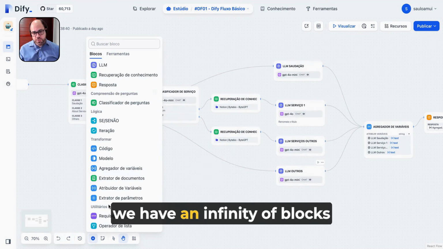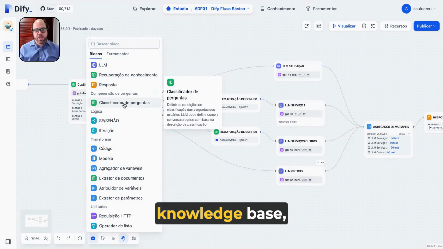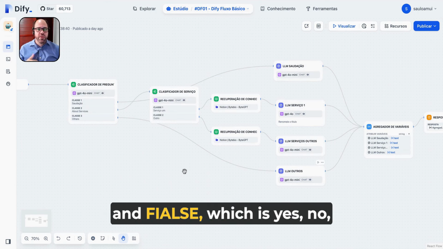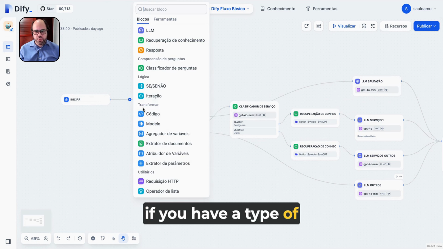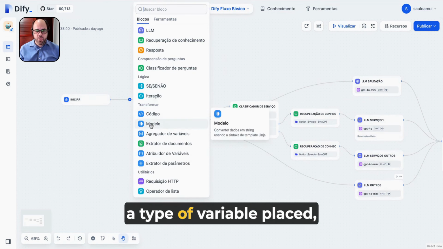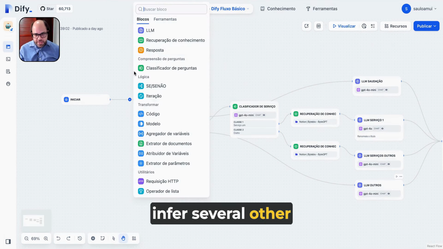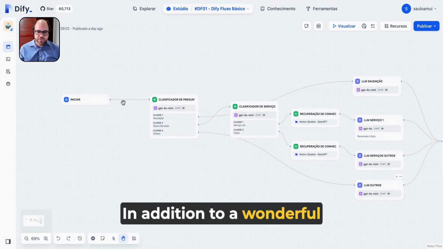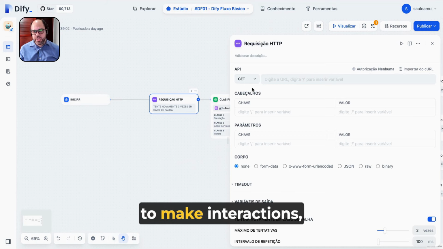And the blocks, we have an infinity of blocks with knowledge recovery, which will bring the specific knowledge base, question classifiers that we have already commented on, and if/else, which is yes, no. If you have conditionals, for example, if you have a type of question asked, a type of variable placed, you can put codes here, and several other tools as well, which are already native to Dify, in addition to a wonderful feature, which is the fact that we can put an HTTP request block to make interactions, for example, for API.